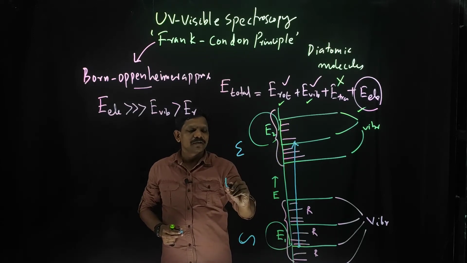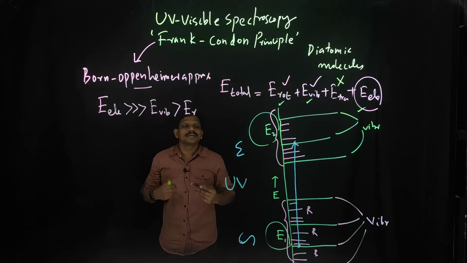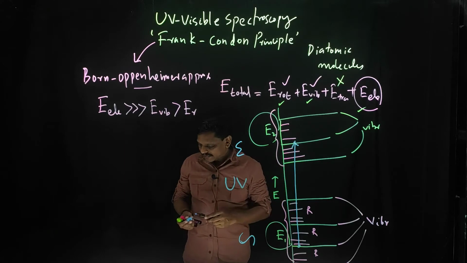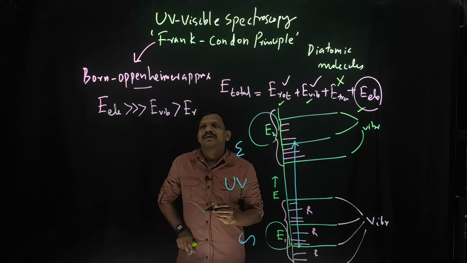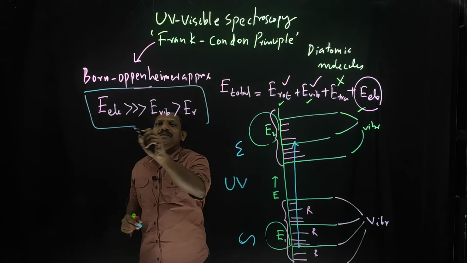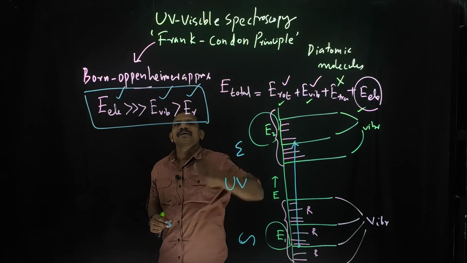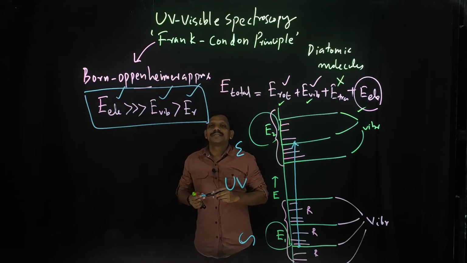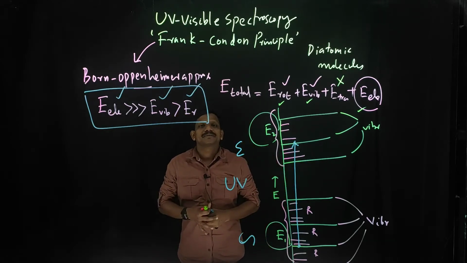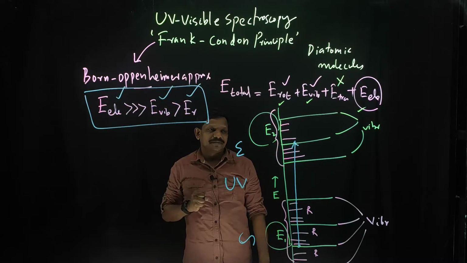So that is why we are using the UV visible radiation for the excitation. Please understand that the electronic state energy is very much greater than the vibrational energy, and also with respect to the rotational energy. That means all these energies are independent.